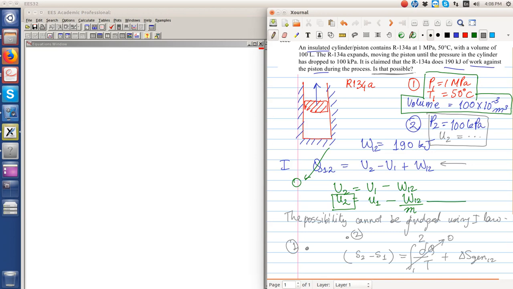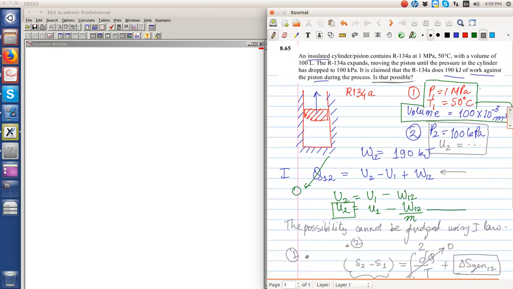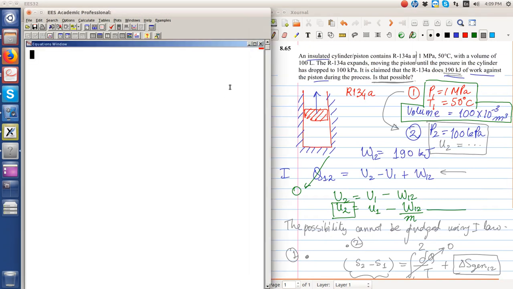Because it's an adiabatic cylinder, del Q by T is equal to 0. Since S generated should always be greater than or equal to 0, the sign of S2 minus S1 will indicate whether or not the claimed process of going from state 1 to state 2 with a work done of 190 is possible. That is the key.